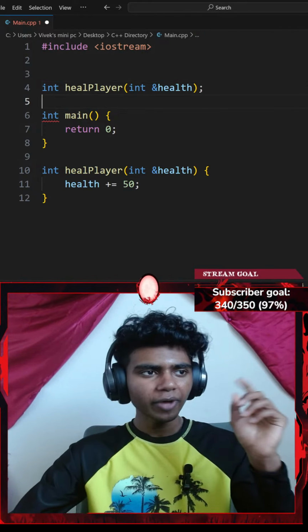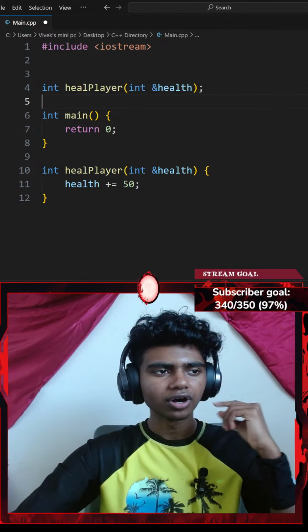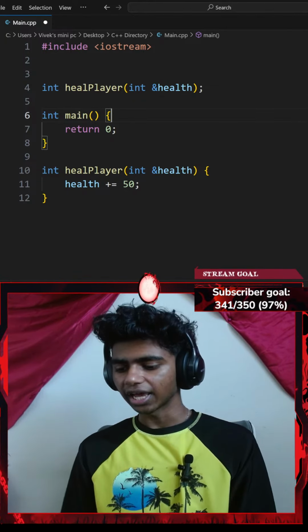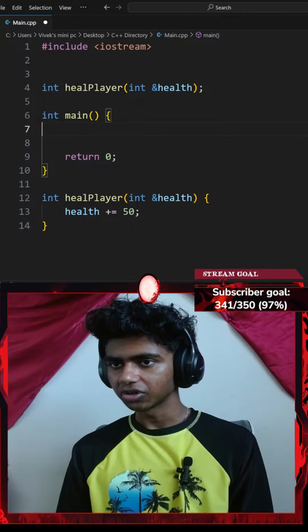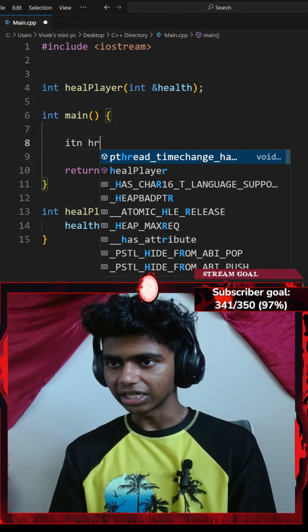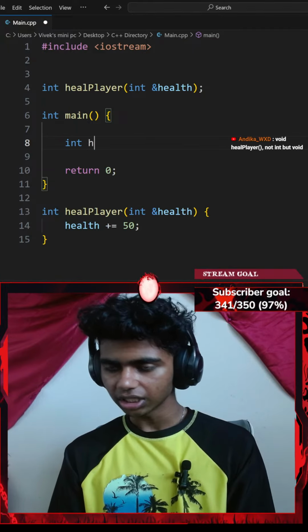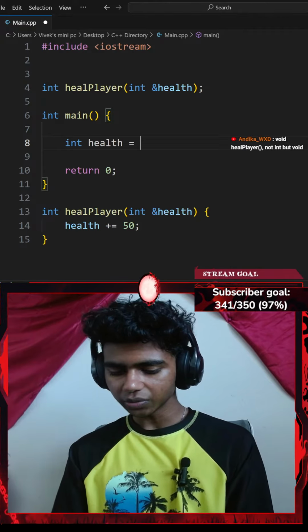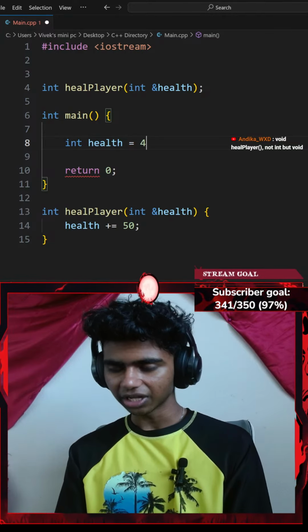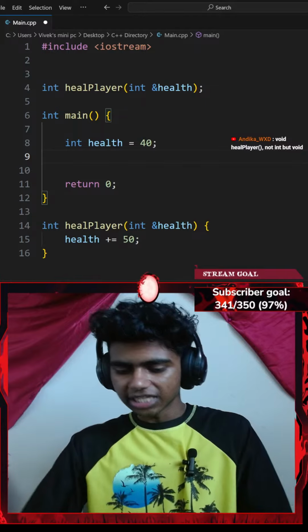And then inside of my main function, ask the user for the player's current health. So, should I create a health variable? Okay, I guess I could create a health variable. So let me go with int health equals, I don't know, maybe 75, or actually let me go with something like 40, ending with a semicolon.